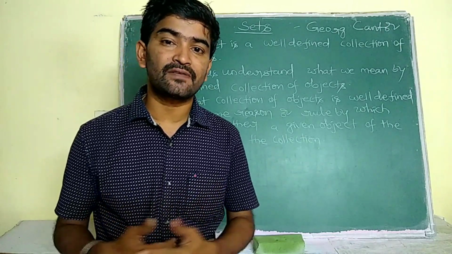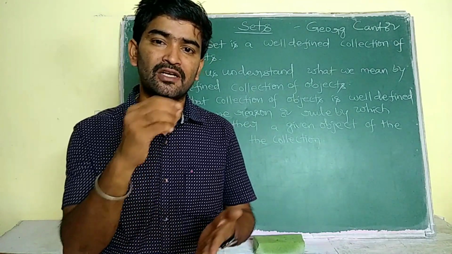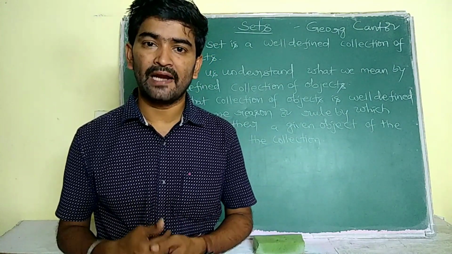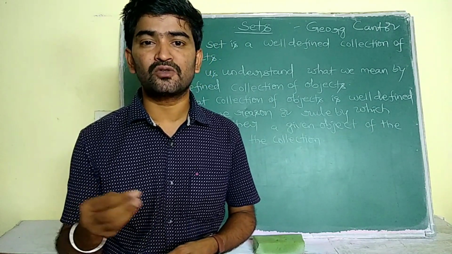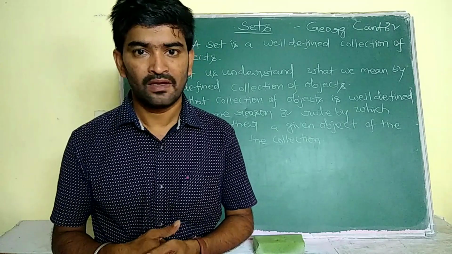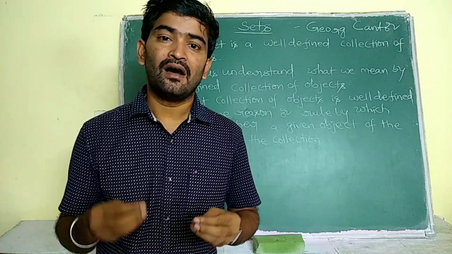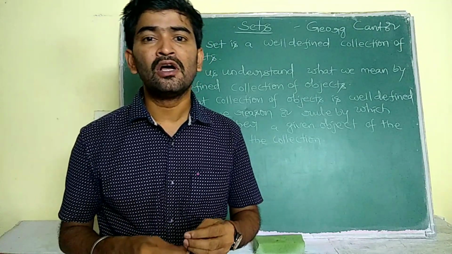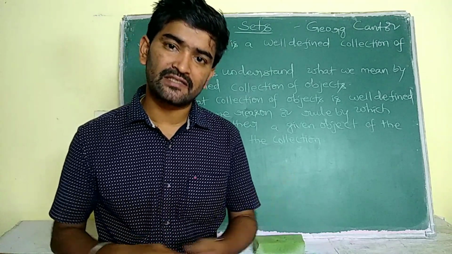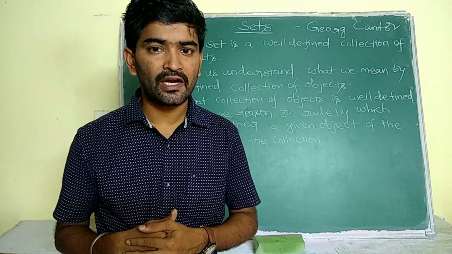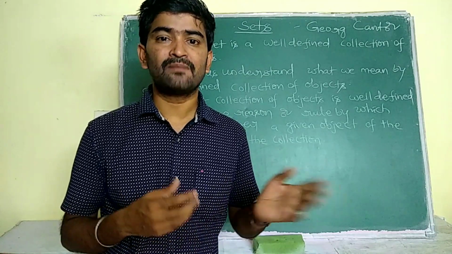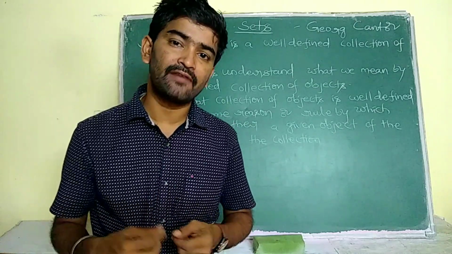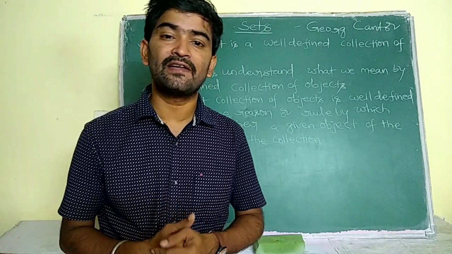For example, Prime Ministers of India. Now, whoever lists out the names, everyone is going to get the same list of names. So it is well-defined, and we can say whether the name belongs to that collection or not. For example, the teachers of a specific school, yes, that is well-defined. Why? Because in that specific school, whoever lists out the names of the teachers will get the same collection. Another example, the chief ministers of Andhra Pradesh. Whoever lists out the names will get the same list. That is why that is a well-defined collection.